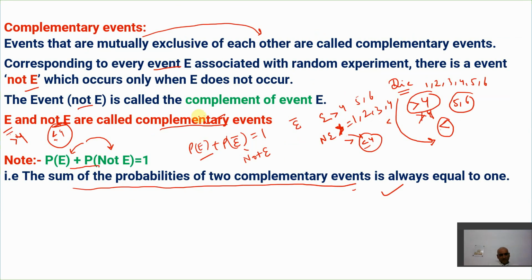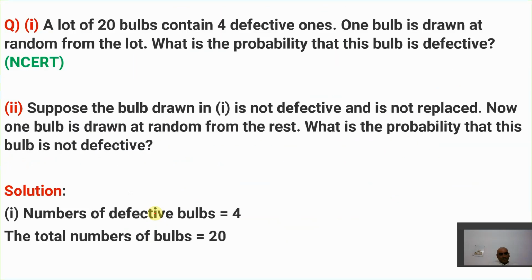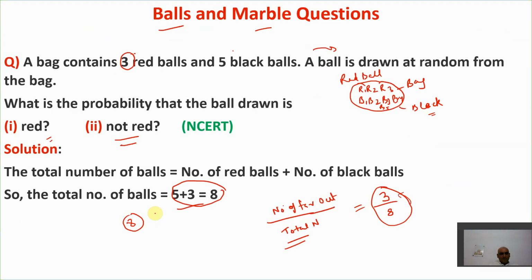In complementary events, the sum of P of E plus P of not E is 1. We'll solve this question with the help of this complementary event also. It becomes very easy for you to understand the concept now. See how.